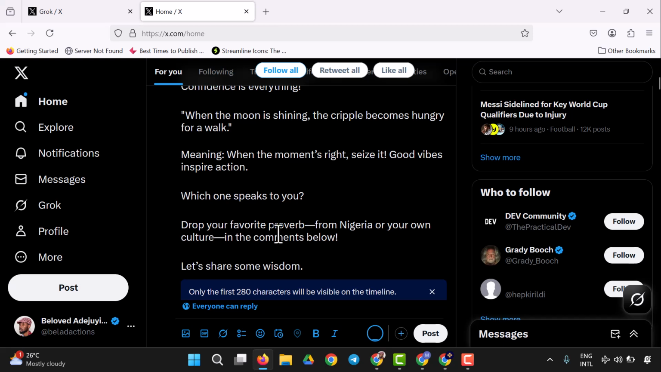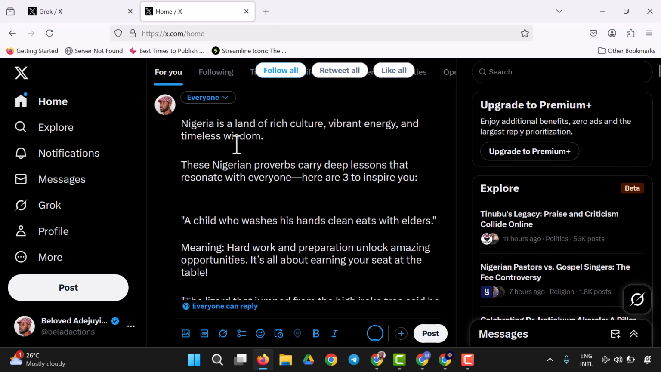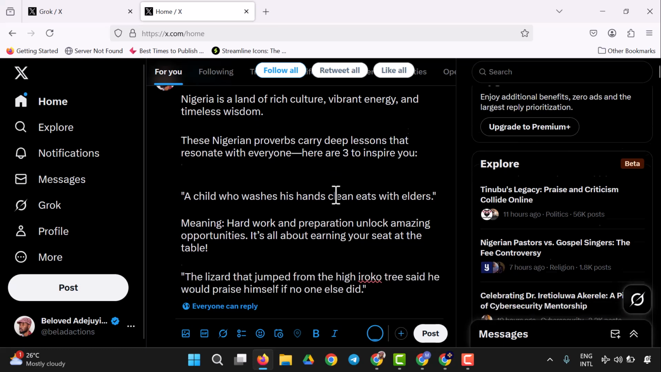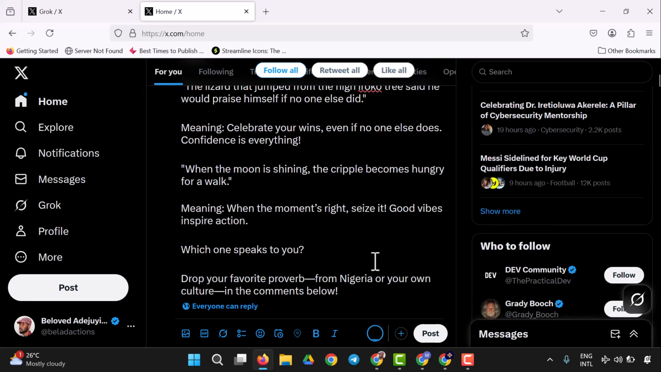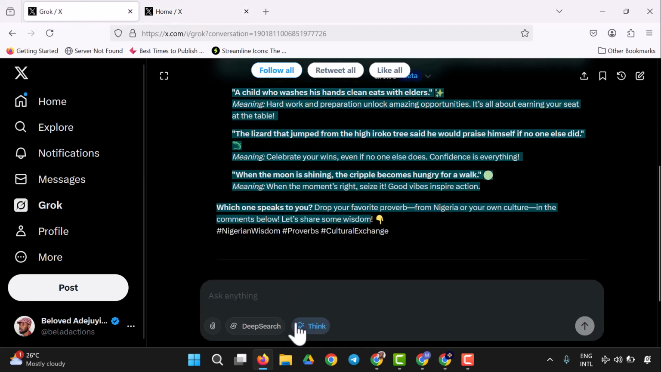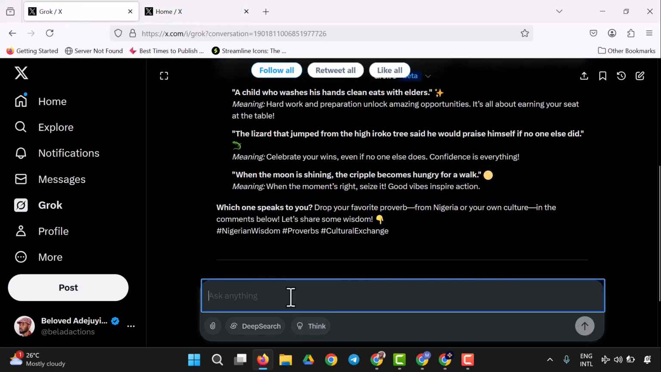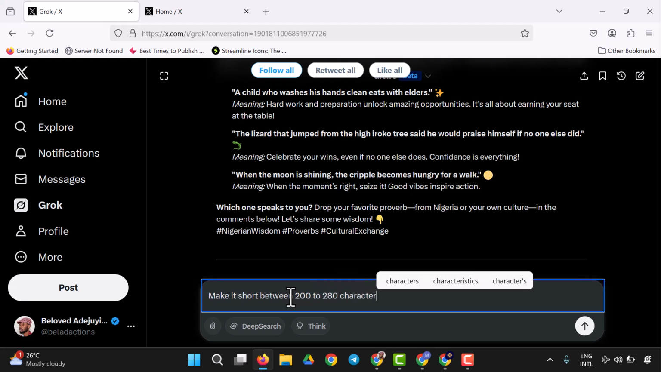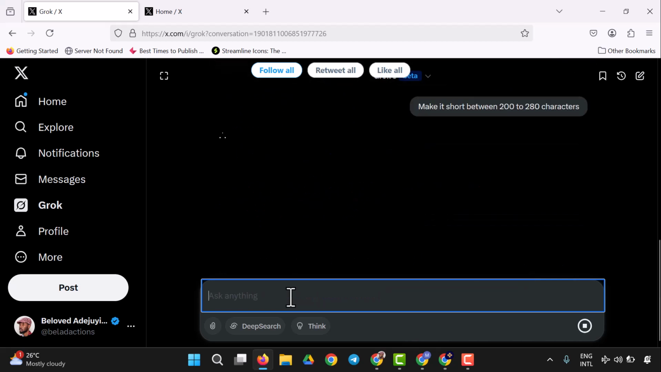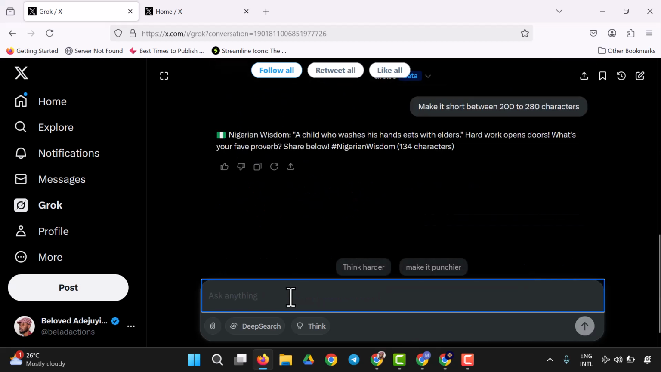I'm having long form content because I'm subscribed to X Premium. That's why I'm having this long content. But if you try it from other accounts, you won't be able to do that. So you have to make sure it's a short tweet. So I'm going to post that. You could just come here and say, make it short, between 200 to 280 characters. That will be for shorts if you are not subscribed to Premium, because you'll not be able to post long content, except you want to create it as a thread. But I want something simple.